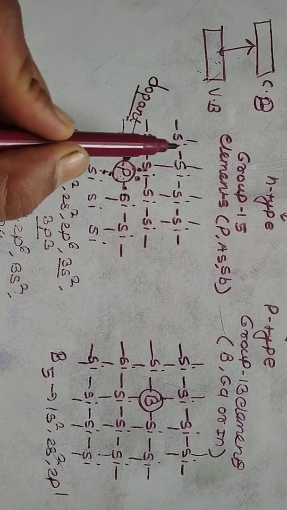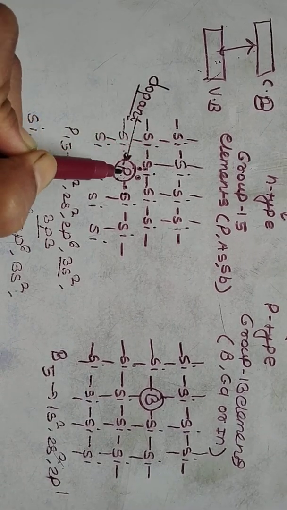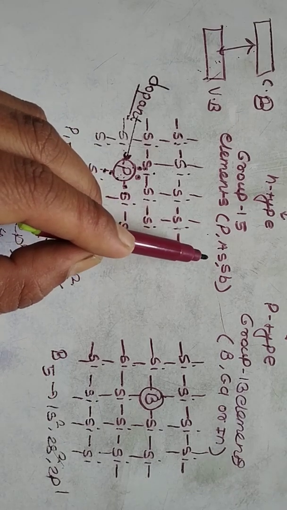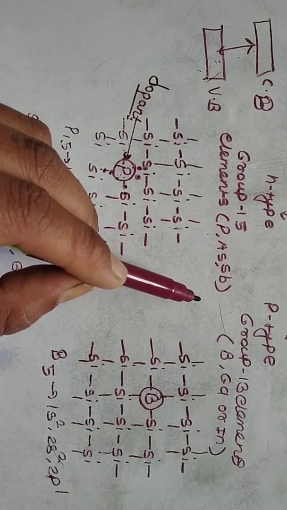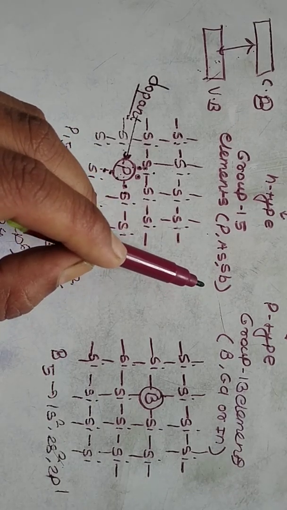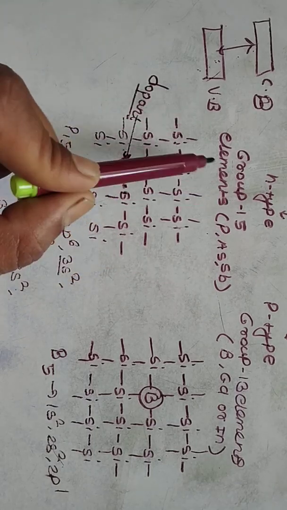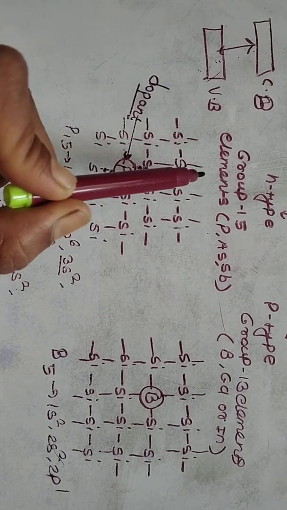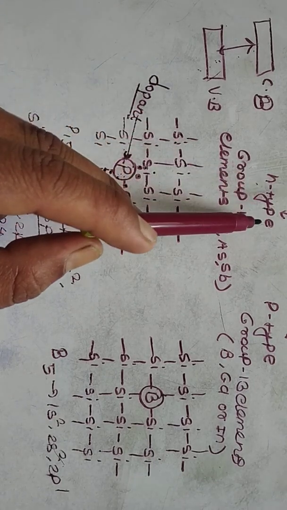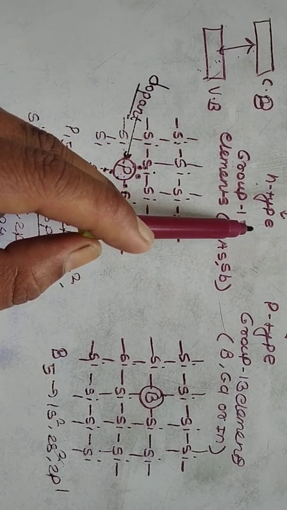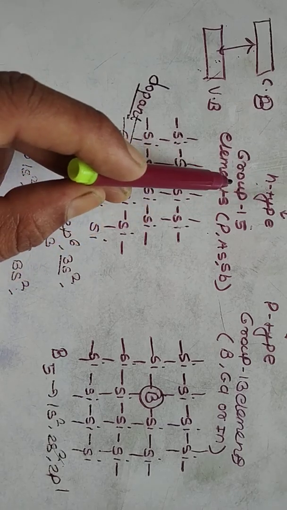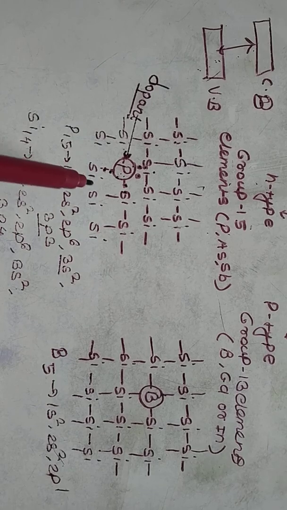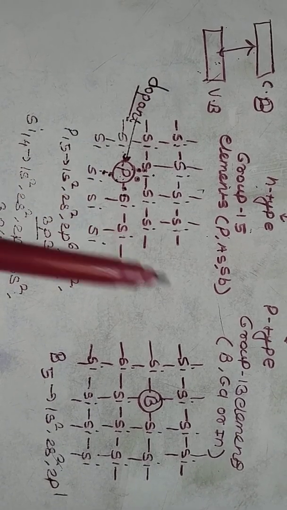In the N type semiconductor, group 15 elements like phosphorus, arsenic or antimony are added as an impurity to silicon atoms.